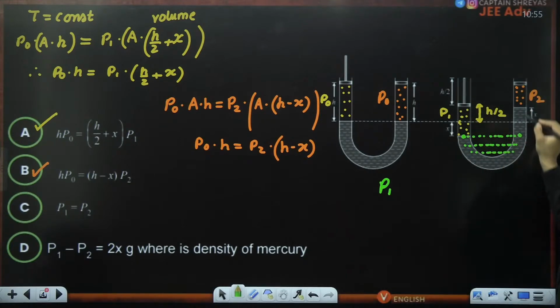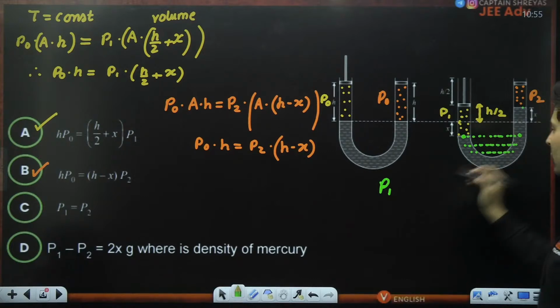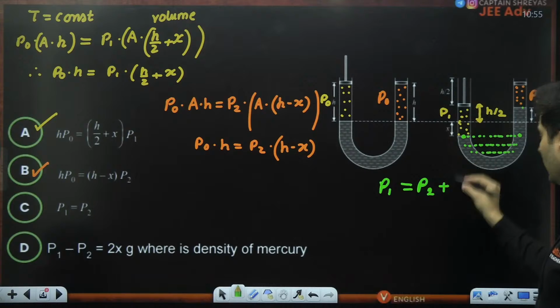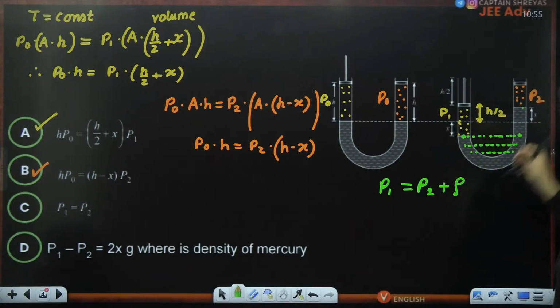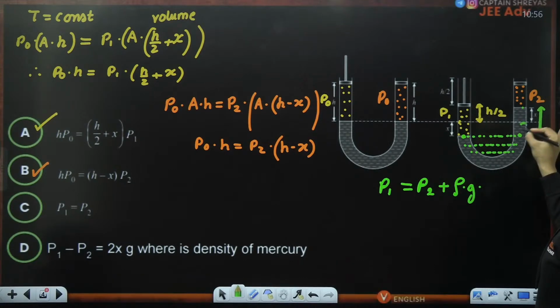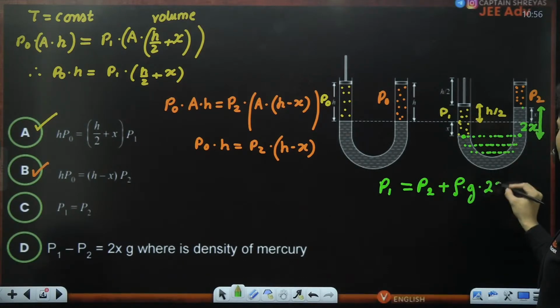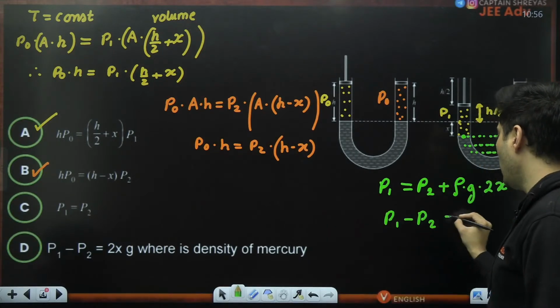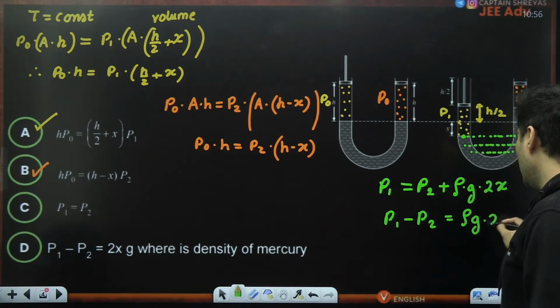What is the pressure here? Well, it is this pressure which it is exposed to plus this extra height. So P1 will be equal to P2 plus density of the fluid, which is, let's say, rho, into, let's say, g, and this particular height. How much will this be? Well, this is x, this is also x. So this particular thing over here, which you can see, is obviously going to be 2x. So into 2x. Now we can rearrange this. So P1 minus P2 is basically rho g 2x.